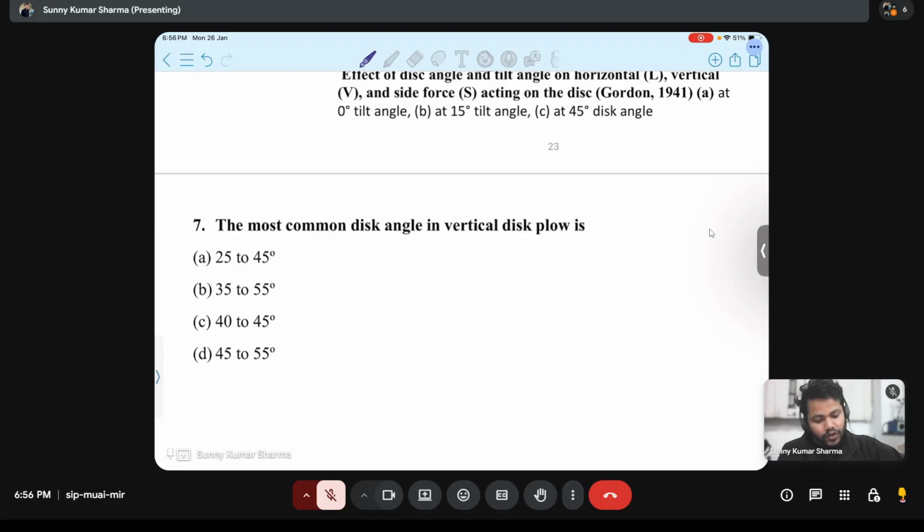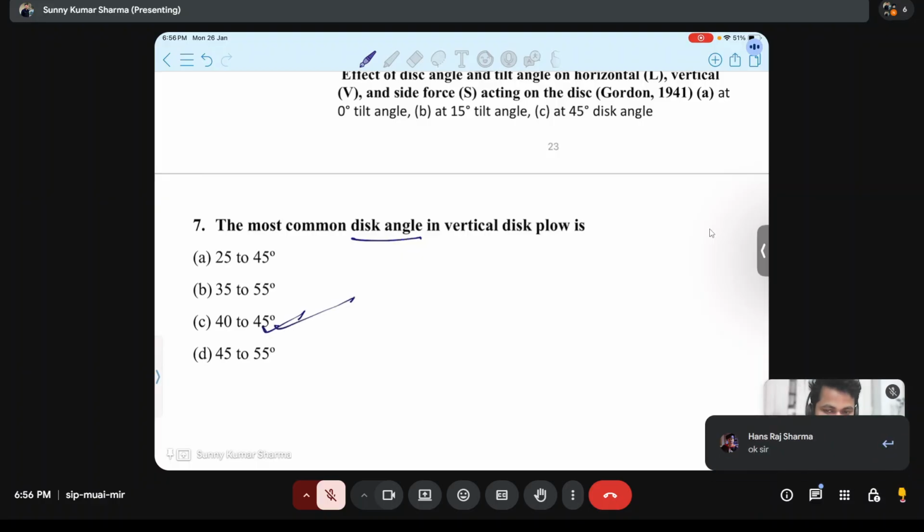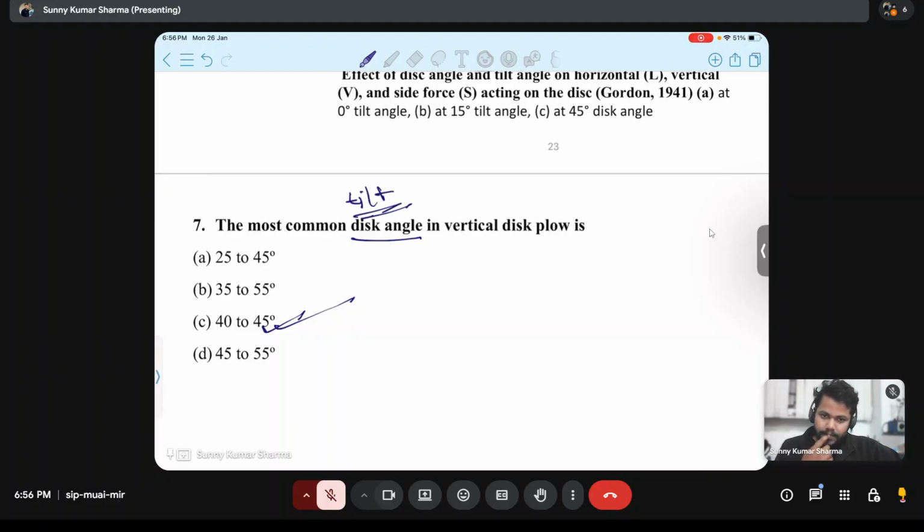Most common disk angle in a vertical disk plow. Most common disk angle is 40 to 45 degree, that we have just discussed. And most common tilt angle is 15 to 20 degree in a disk plow. But if it is a vertical disk plow, then the tilt angle is zero. That is the catch here. But they are asking disk angle, so 40 to 45 degree.